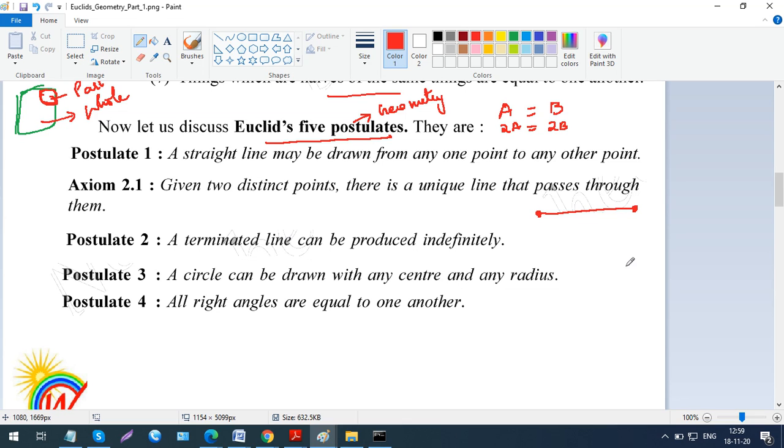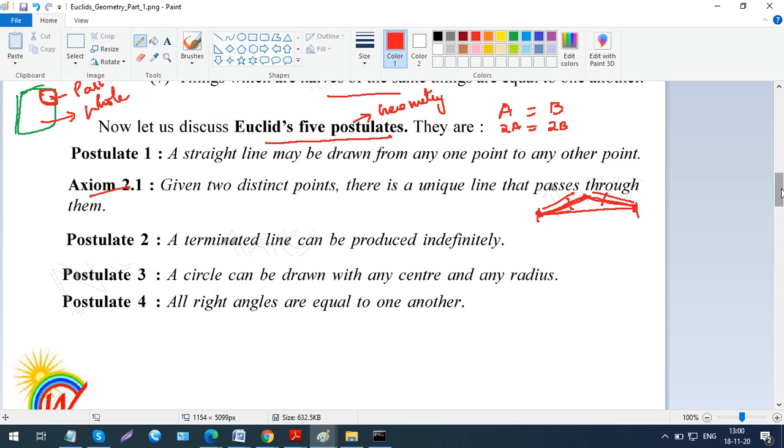Again, there's one axiom in this. Given 2 distinct points, there is a unique line that passes through them. There's one and only one line which passes through these 2 points. You can't draw more than one line. If you try to draw another line, say going till here and then coming back here, this is not one single line. This turns out to be 2 lines. From here to here there's one line, then when it bends, it turns out to be another line. A line is called a straight line when there are no bends or turns or twists, right? So there can be just one straight line joining 2 points.